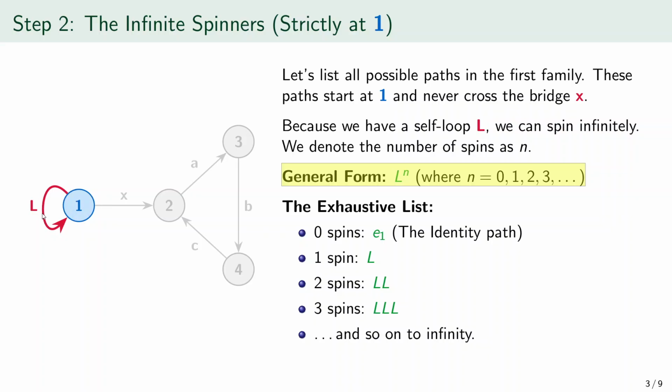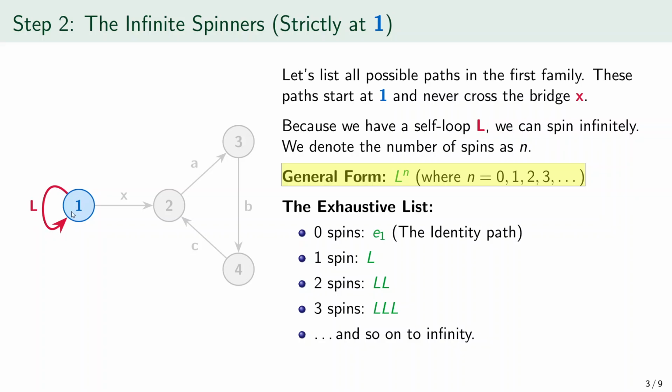Let us list them carefully. 0 spins means the identity path at object 1, called E1. 1 spin means L. 2 spins means L followed by L. Since we are reading paths from right to left, the rightmost L happens first, and then the left L happens second. 3 spins means L followed by L followed by L. Again, the symbol farthest to the right happens first, then the next one to its left, then the next one to its left. And this continues forever. So the loop at 1 creates an infinite family of paths all by itself.